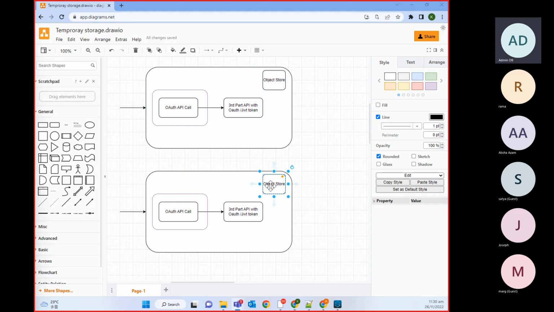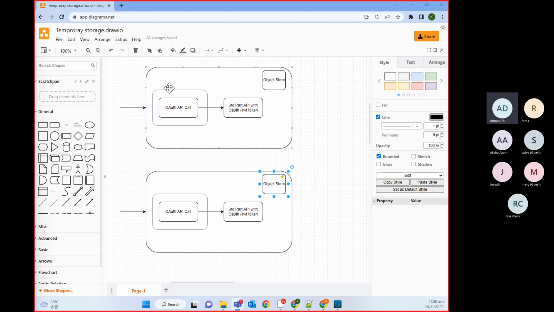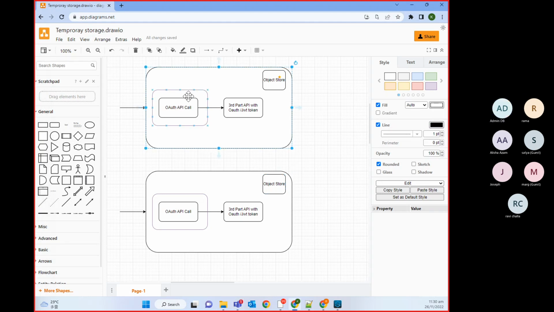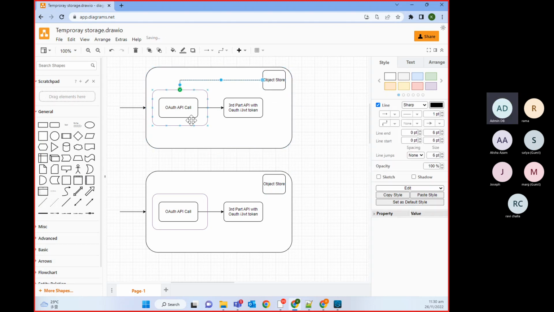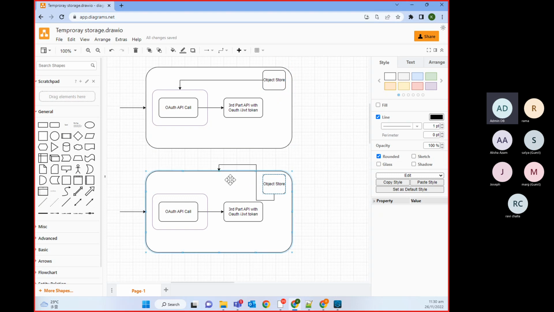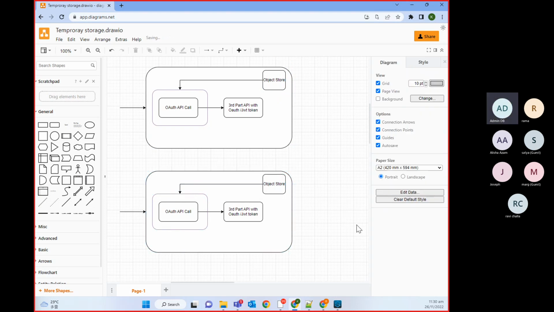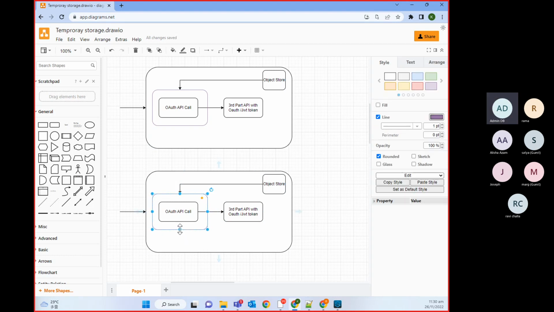It will create two object stores, one in each worker. So when you are caching here, it will cache inside this one and fetch data from here. If you are caching here, it will fetch data from here. If you are storing here, it will store inside this object store; if you are storing here, it will store data inside here.